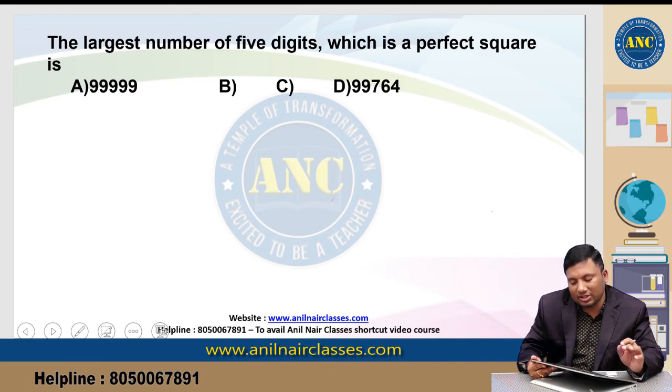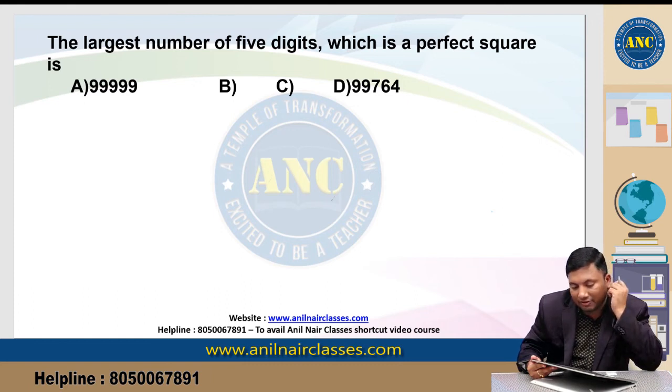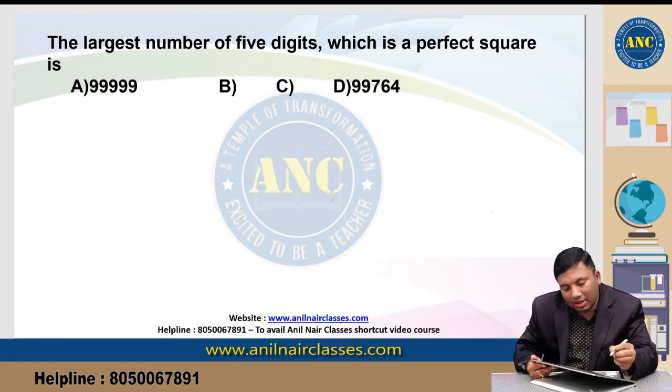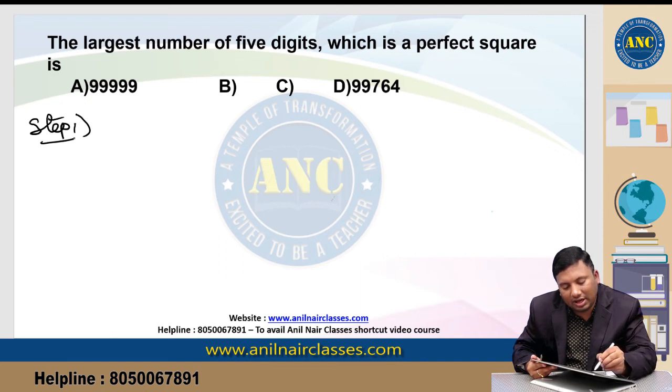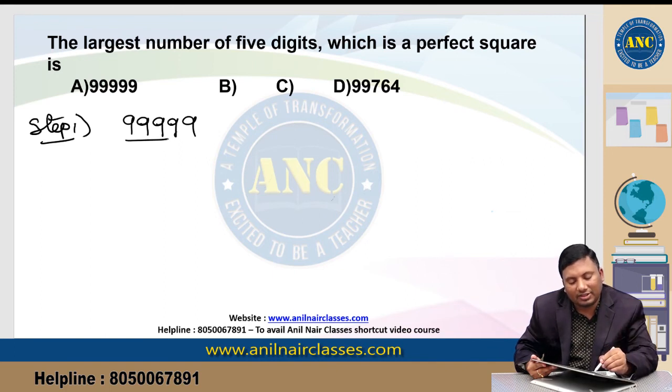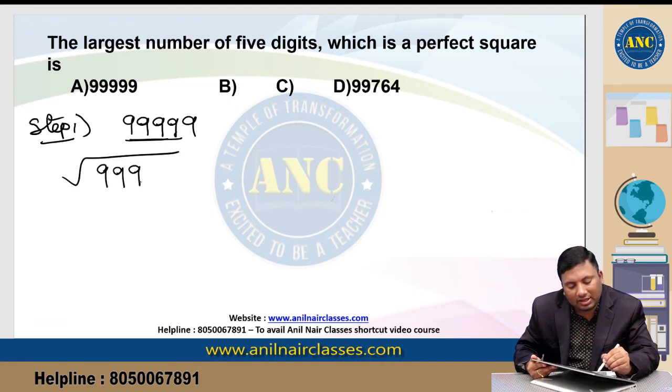Largest number of 5 digits which is a perfect square. Now see here. What is step number 1? What is the largest number of 5 digits? The largest number of 5 digits is five nines. Am I right? How many digits are there for its square root approximately? 3 digits, and it should be closer to this one.